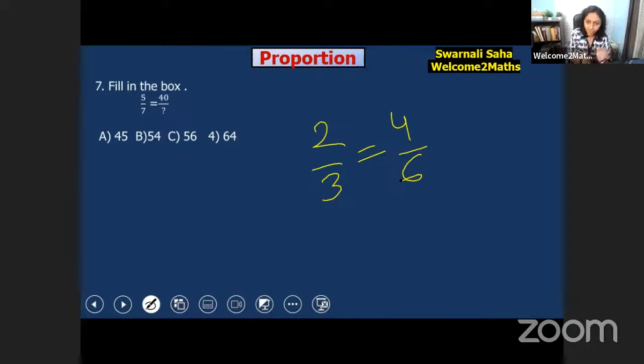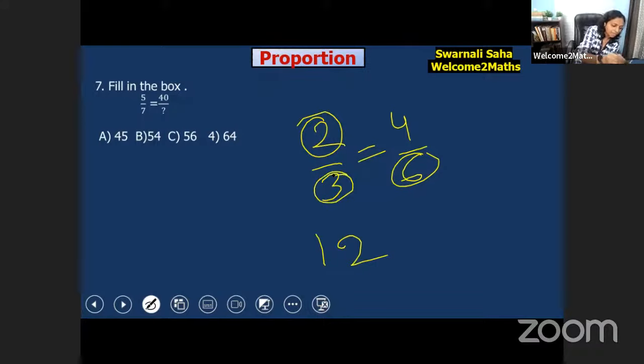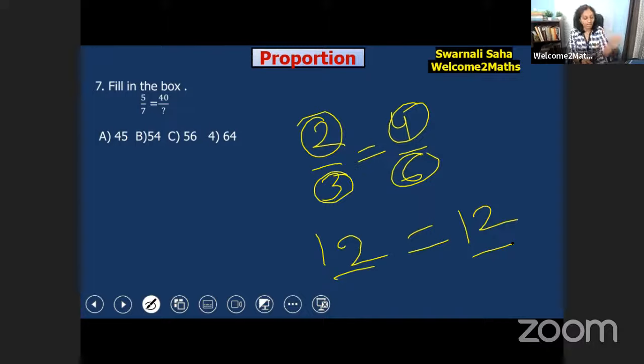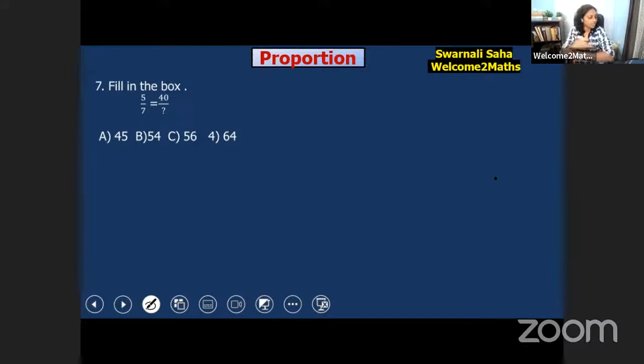If a fraction is an equivalent fraction, we can write 2 by 3 is equal to 4 by 6. Then whenever you multiply 2 into 6, you get 12, and if you multiply 3 into 4, you get 12. The same answer, 12 and 12. Then that is AD is equal to BC. That's all. So now let's solve the question.